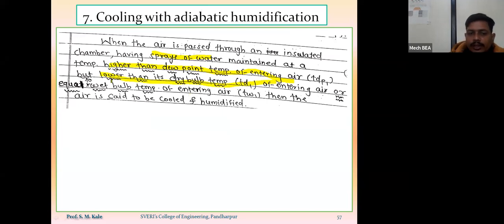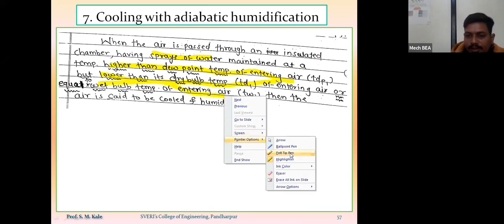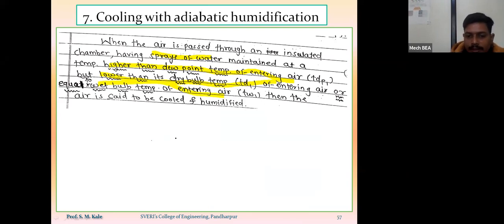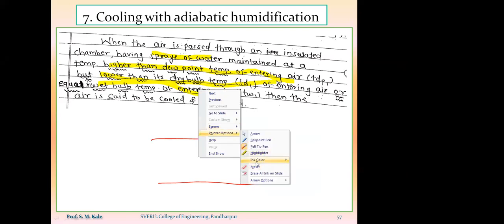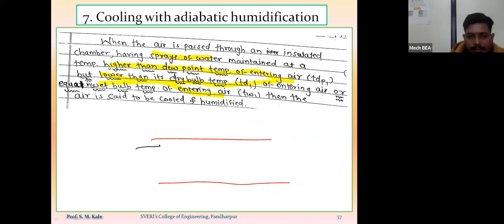That means it should be equal to the wet bulb temperature of the entering air. That means if I consider this as an insulated chamber, and through this insulated chamber I pass the outside air on which we have to do the processing, then if TD1 is the dry bulb temperature, small w1 is the specific humidity of that outside air.